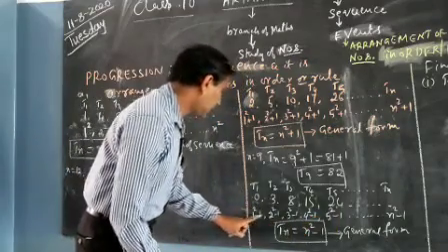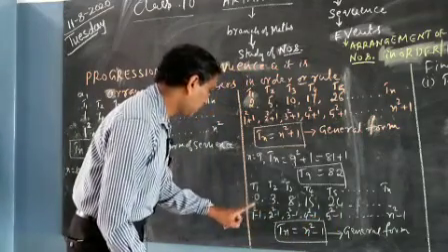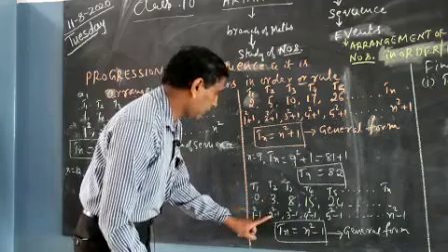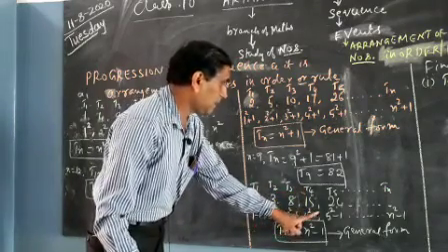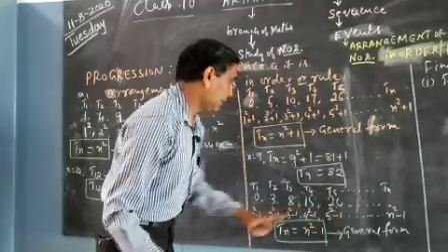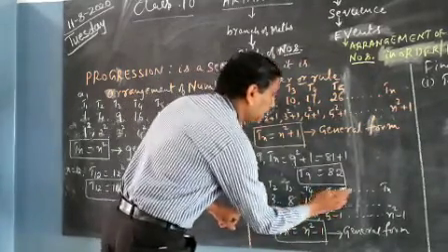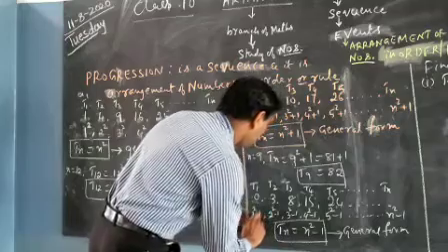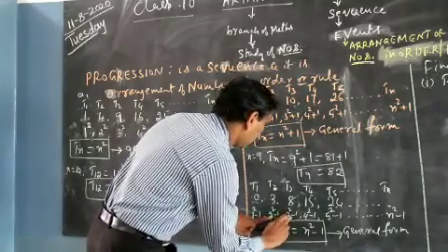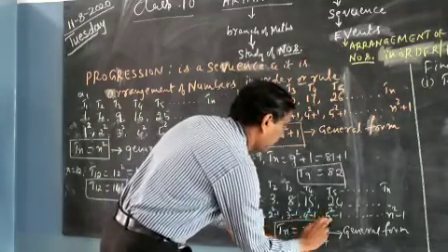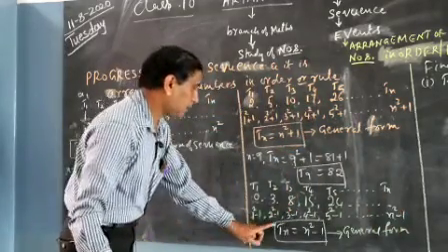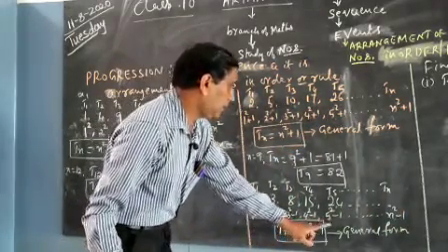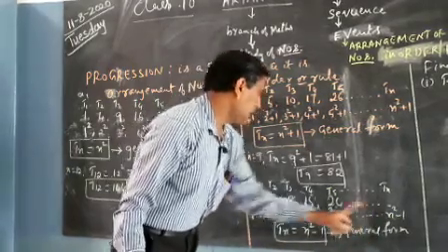See, the first term is 1 squared minus 1, the second term is 2 squared minus 1, the third term is 3 squared minus 1, the fourth term is 4 squared minus 1, the fifth term is 5 squared minus 1. What will be the nth term? Here the nth term is denoted by Tn. What will be the last term? n squared minus 1. So, Tn is equal to n squared minus 1 is the general form of the sequence.